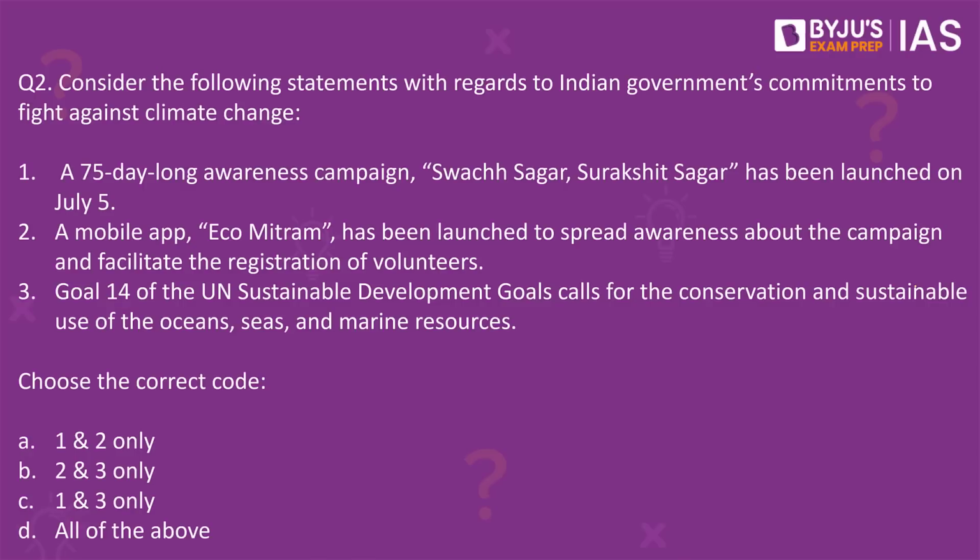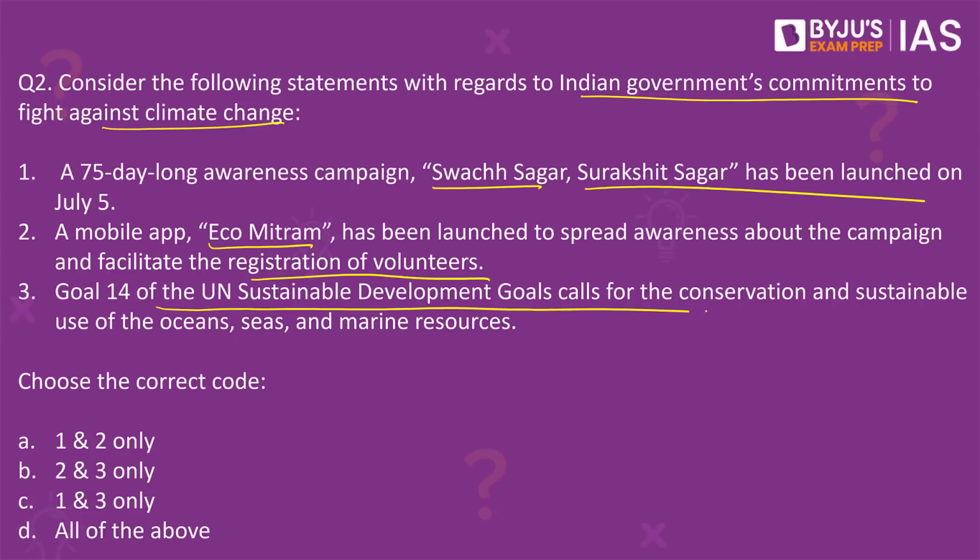Next, question number 2. Consider the following statements with regards to the Indian government's commitments to fight against climate change. Number 1. A 75-day-long awareness campaign, Swachh Sagar Surakshit Sagar, has been launched on July 5. Second, a mobile app called Eco Mitram has been launched to spread awareness about the campaign and facilitate the registration of volunteers. Third, Goal 14 of the UN Sustainable Development Goals calls for the conservation and sustainable use of oceans, seas, and marine resources. Which of these given statements is or are correct?